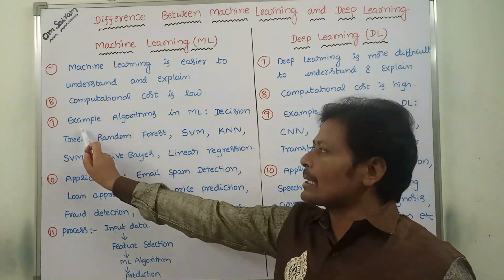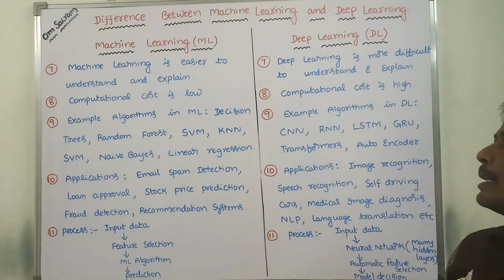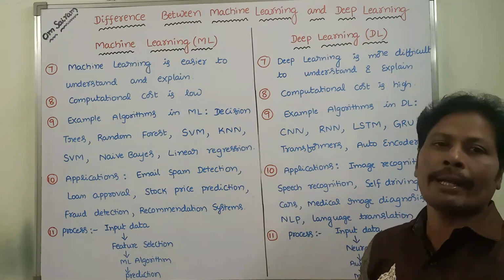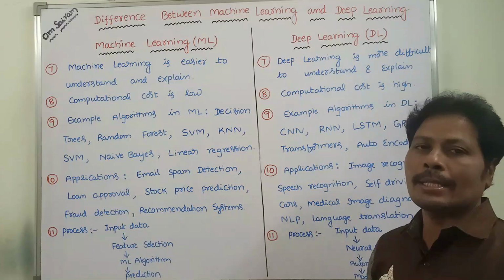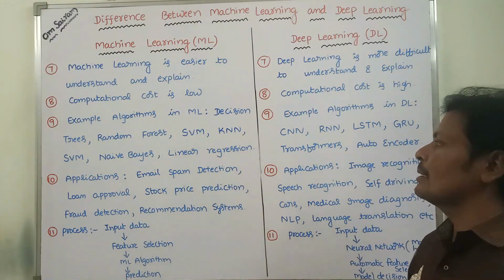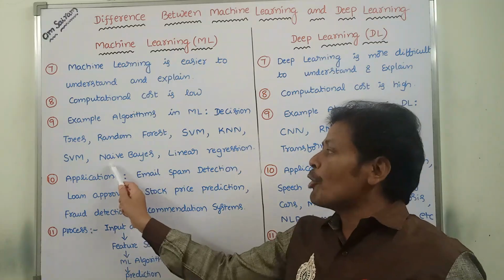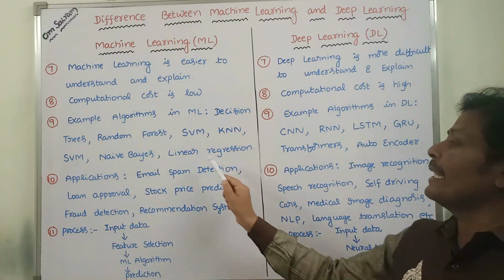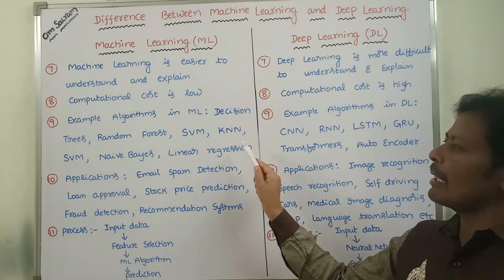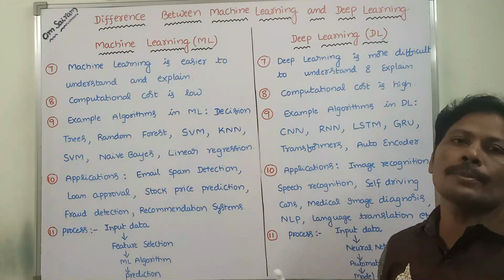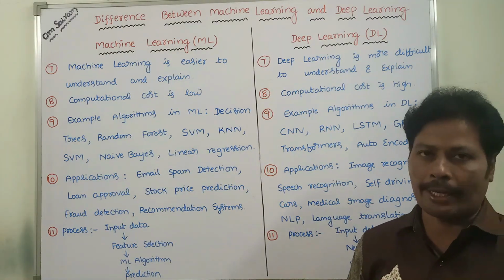Next, example machine learning algorithms are decision trees, random forest, support vector machine, k nearest neighbor, naive Bayes algorithm, and linear regression. These are the example algorithms used in machine learning.